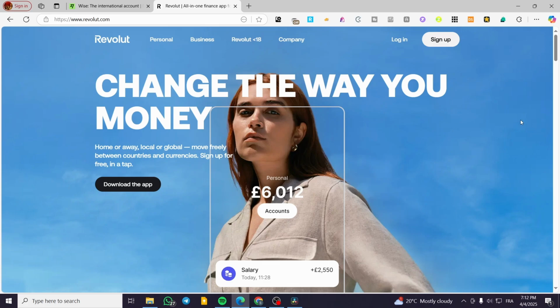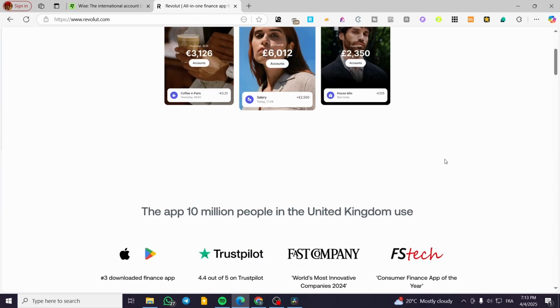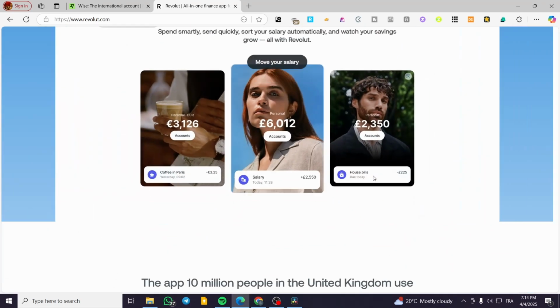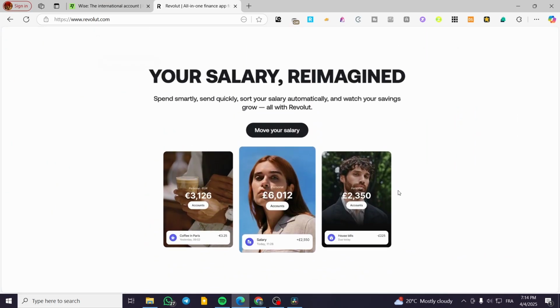Revolut has very comprehensive digital banking features. It has a lot of investment options, also budgeting tools, not to forget, and tiered subscriptions with varied perks. So it is an advantage or a feature, and also a little bit of a con. Why?